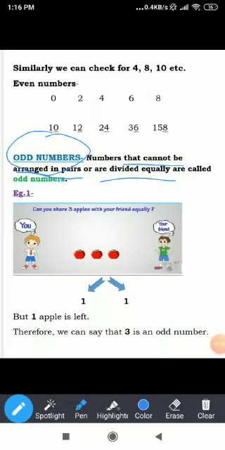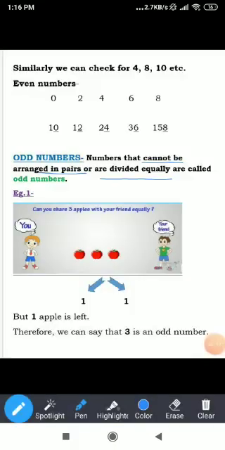Here you can see that odd numbers are totally opposite of even numbers. So for a number to be odd, it should follow two conditions. First, it should not be in pairs, and second, it should not be divided equally. Let's understand this also using examples.